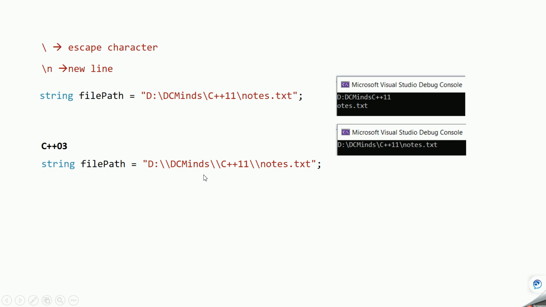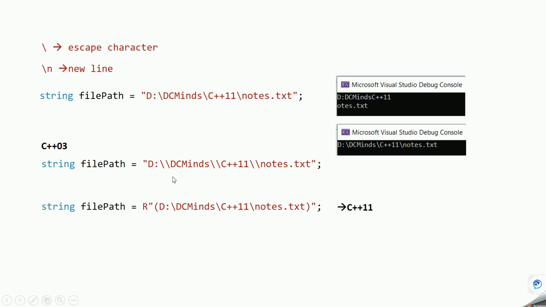But here you should know that there has to be a separate extra backslash to print the escape character. Okay. But in C++11, this problem is solved using the concept of raw string. Raw string means as it is. Whatever string you give, it will treat it as it is. Nothing will be treated specially here. Backslash is not considered as an escape character. It will treat it as it is. That's why it is called raw string, and this is in C++11. So if you print this variable value, you will get the output like this.